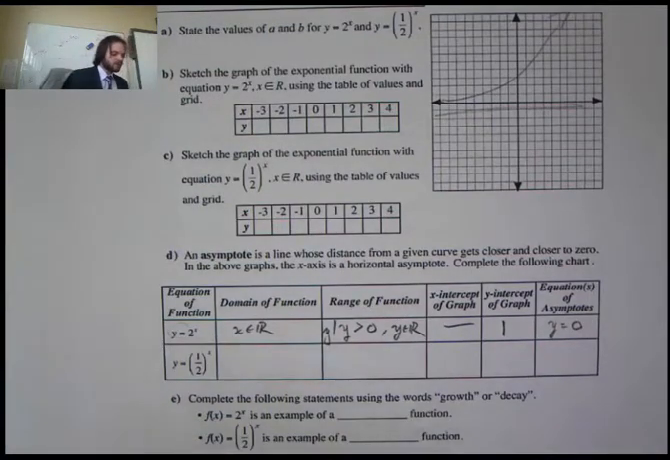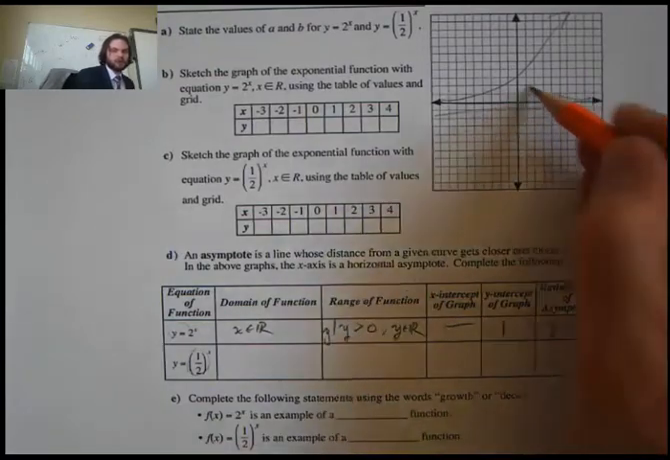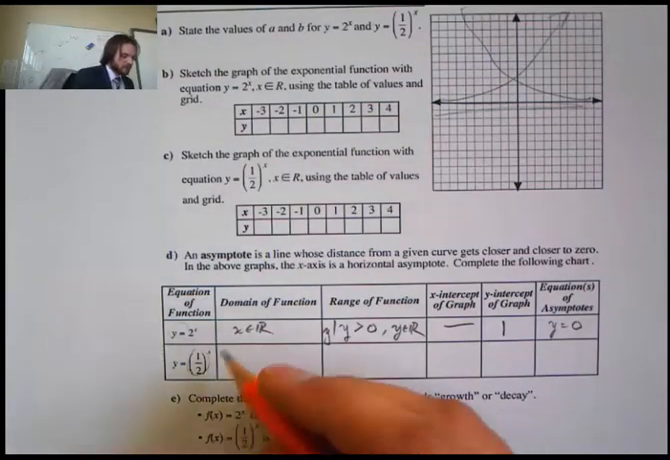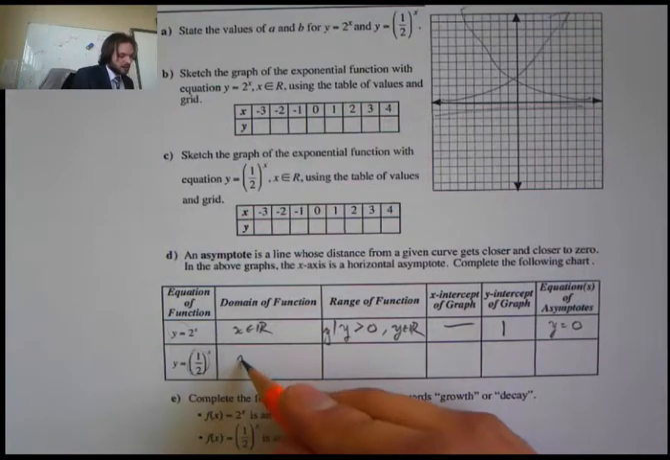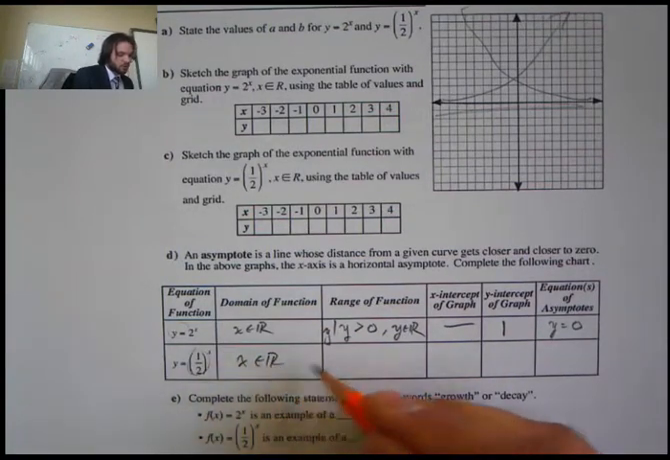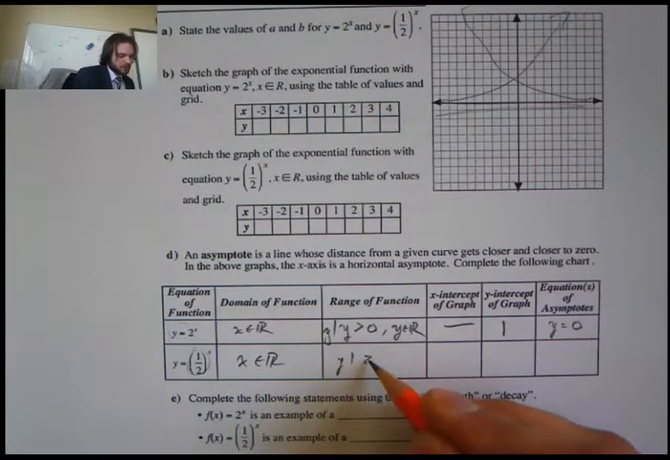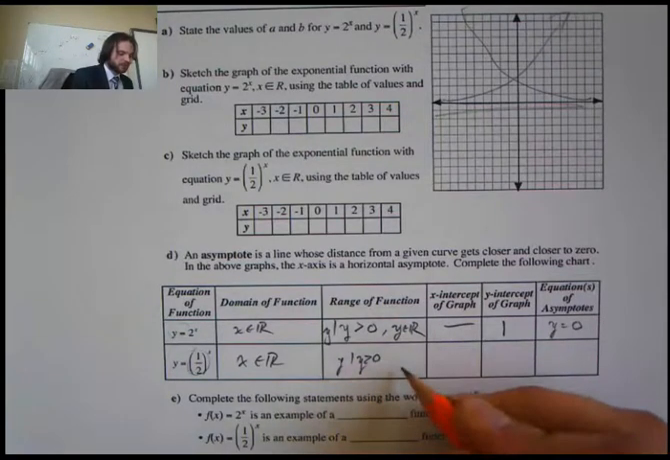Okay, let's take a look at the next one. So if we're looking at the 1/2, these were the graphs going down like that. Okay? So, once again, x is an element of all real numbers. Y must be greater than 0.